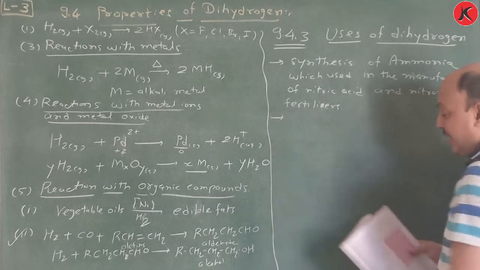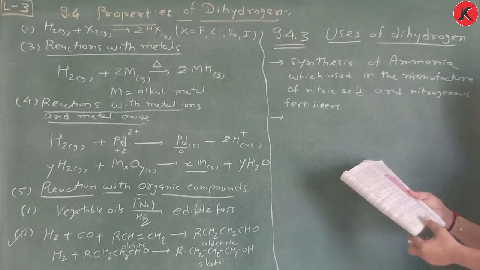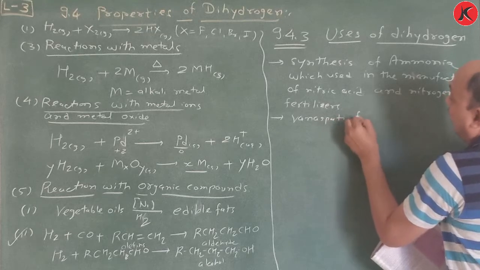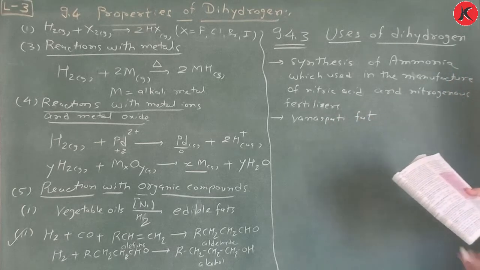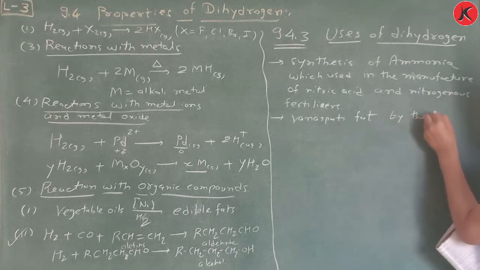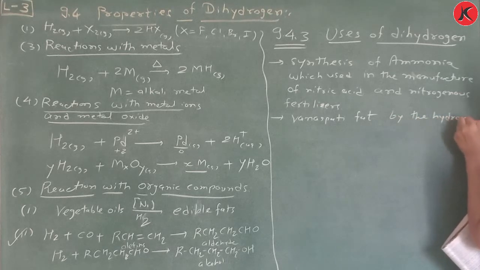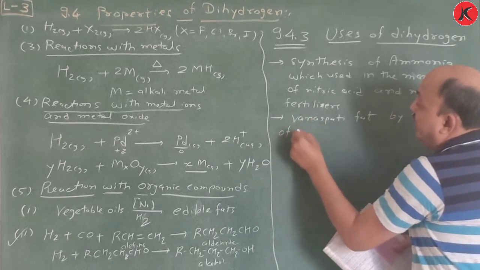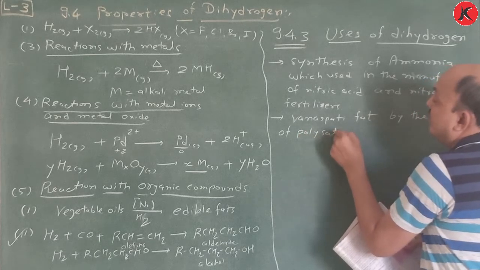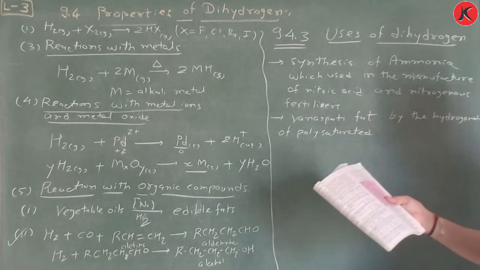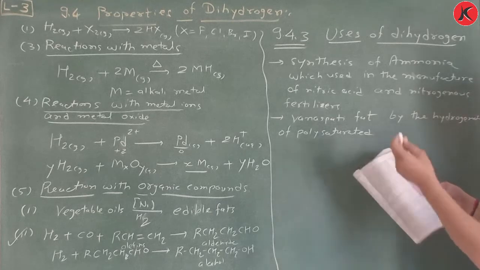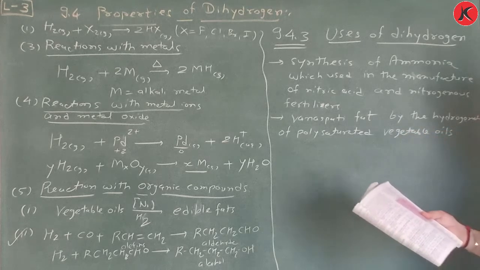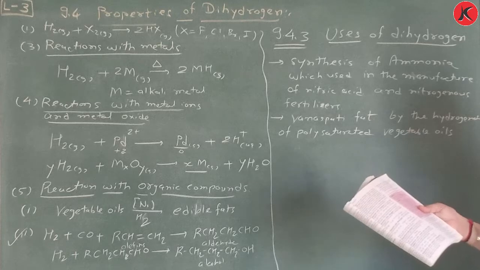So dihydrogen is used in the manufacture of vanaspati fat by the hydrogenation of polyunsaturated vegetable oils like soybean and cotton seed.